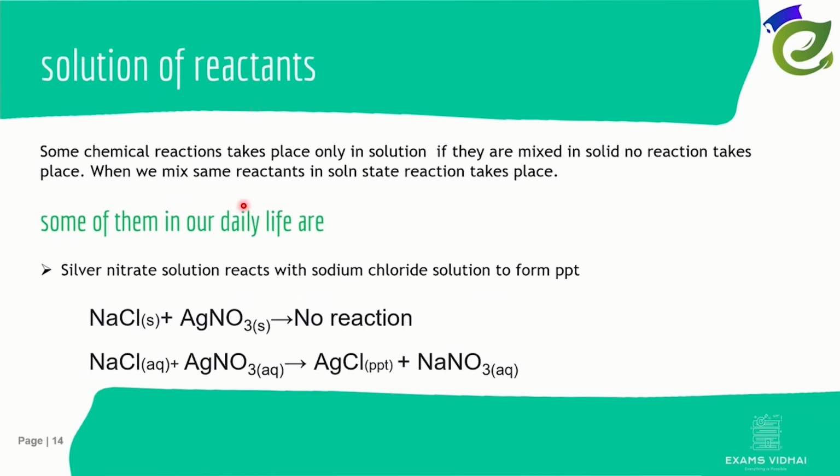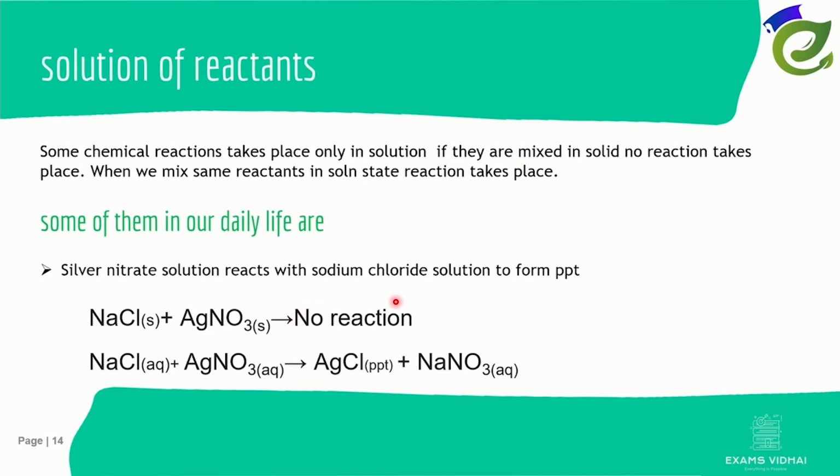Solution of reactants. Some chemical reactions take place only in solution. If they are mixed in solid state, no reaction takes place. When we mix the same reactants in solution state, the reaction takes place. Let us see an example. Silver nitrate solution reacts with sodium chloride to form a precipitate. Initially, if we take sodium chloride in a test tube and add silver nitrate to it, no reaction takes place, as they are in solid state.